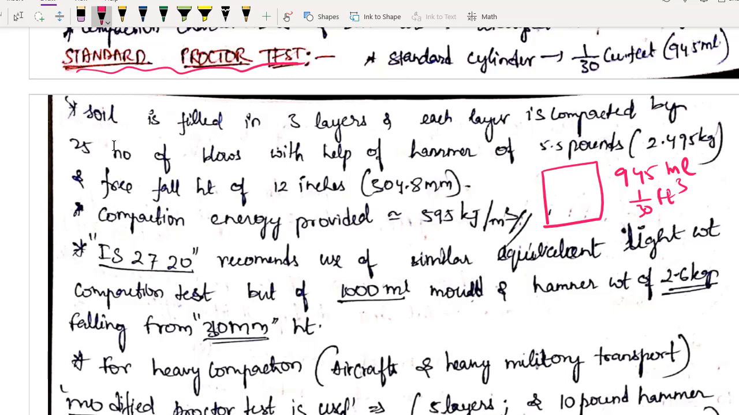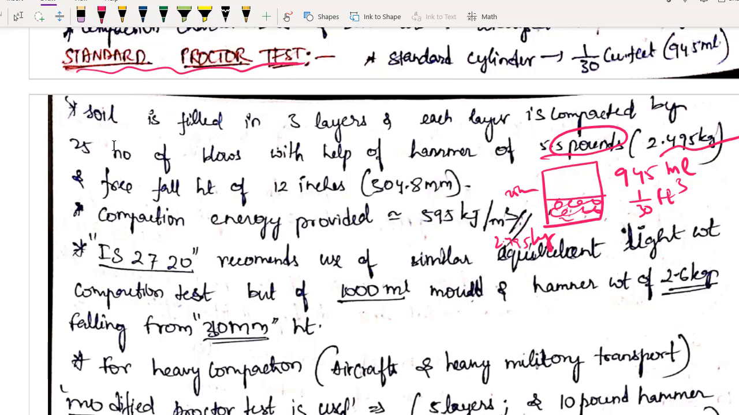In this you have to fill soil in 3 layers, and each layer is well compacted. How to compact? First pour some soil, and this soil, with the help of one hammer, you have to compact it by giving 25 blows. Now coming to this hammer, the weight of this hammer will be 2.495 kg, or in pounds it will be 5.5 pound. So you have to apply a 5.5 pound load on this soil 25 times. You have to give blows.